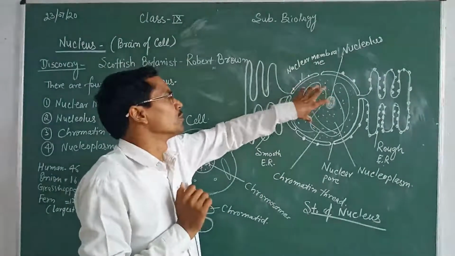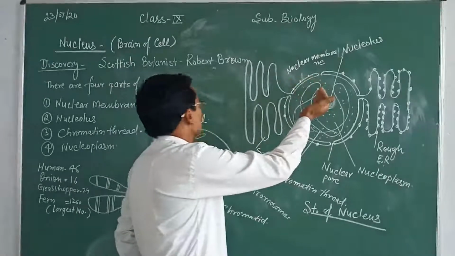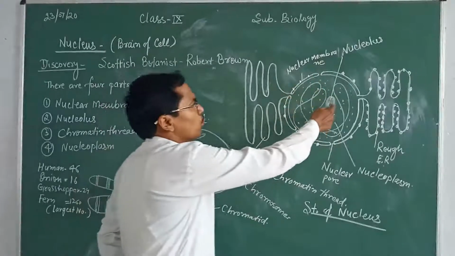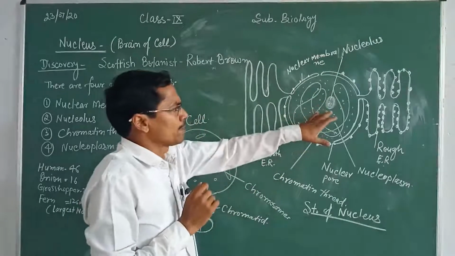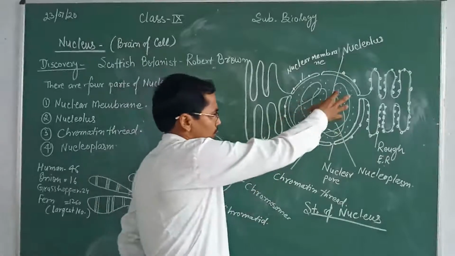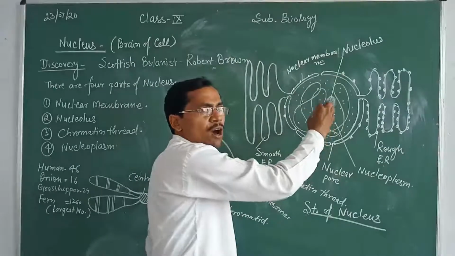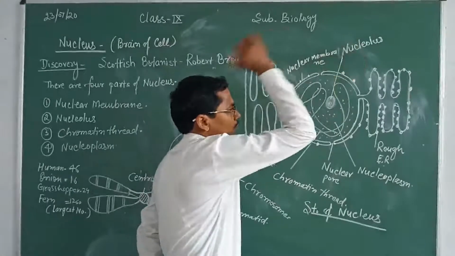Come to another point, in the center region. When we go into the nucleus, we observe that the next part is the nucleolus. The nucleolus is also a center point of the nucleus. It controls the whole activities of the nucleus. This is known as the nucleolus.